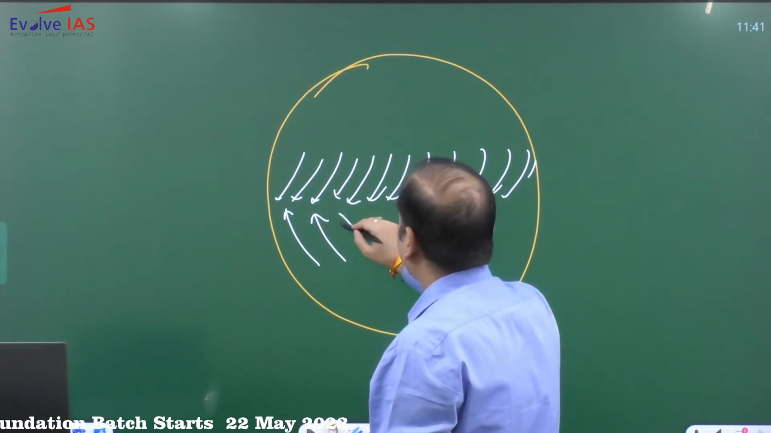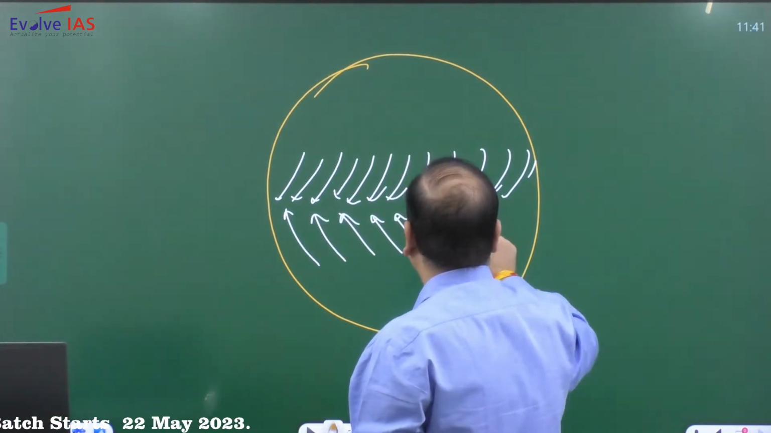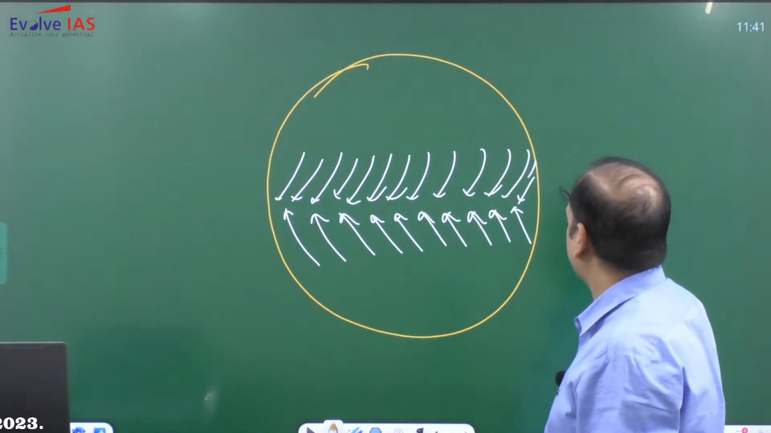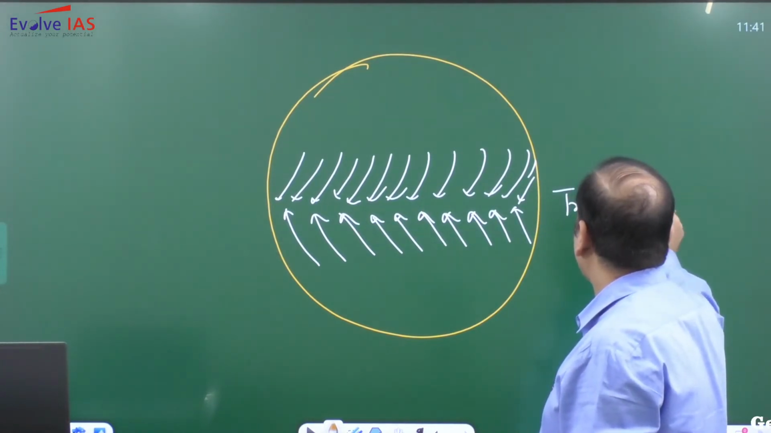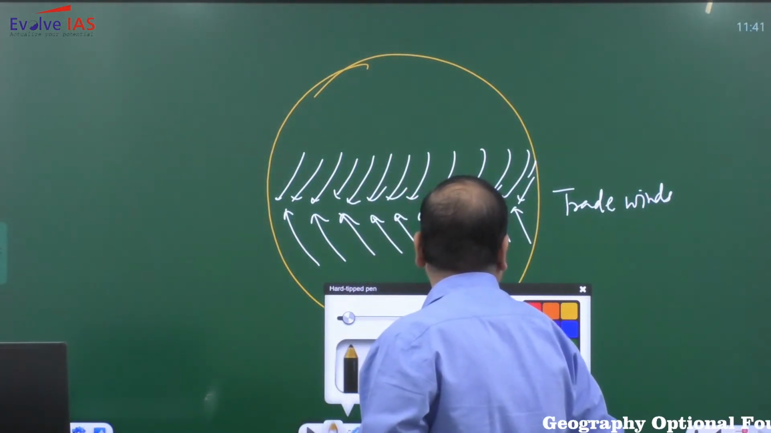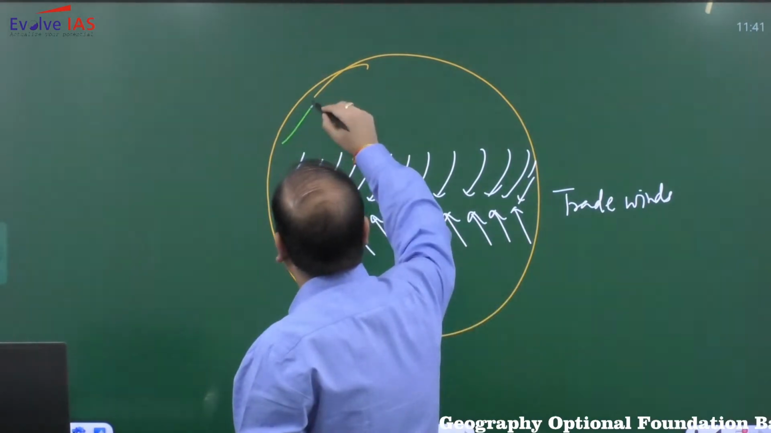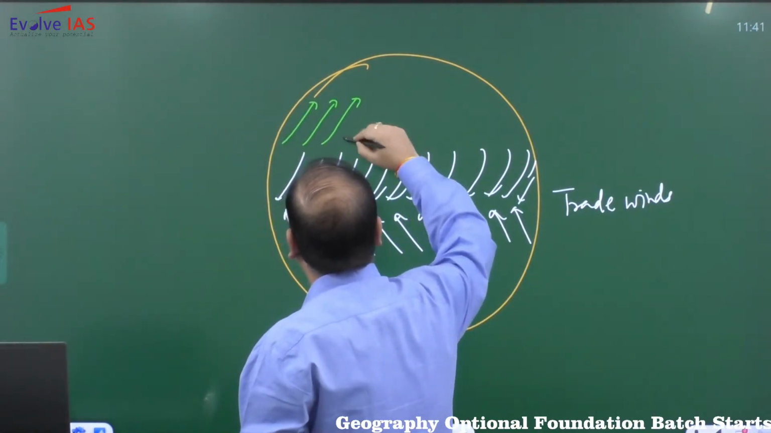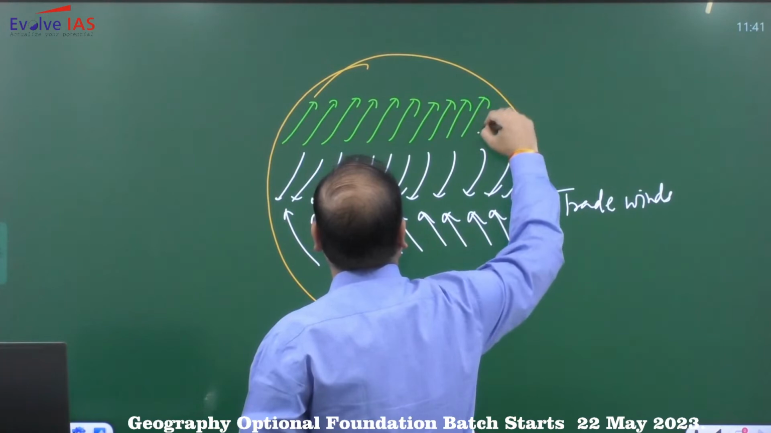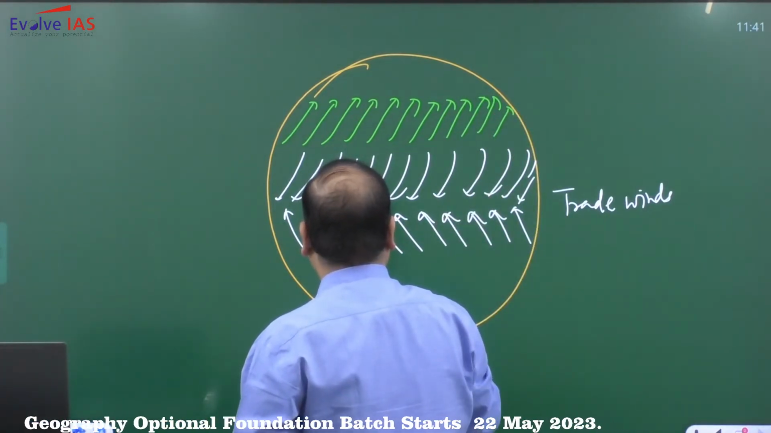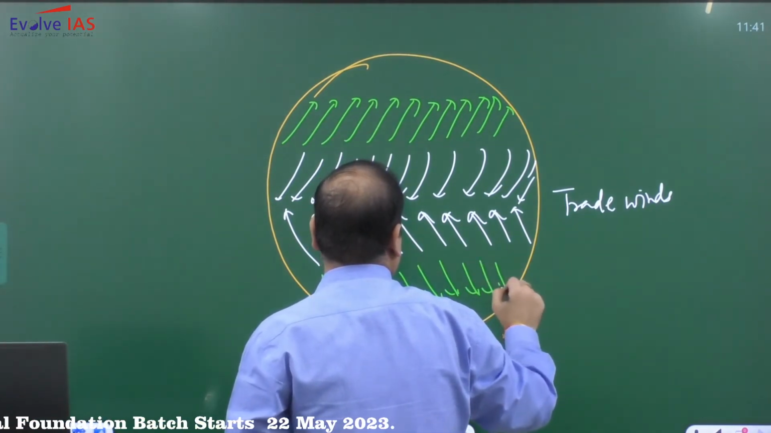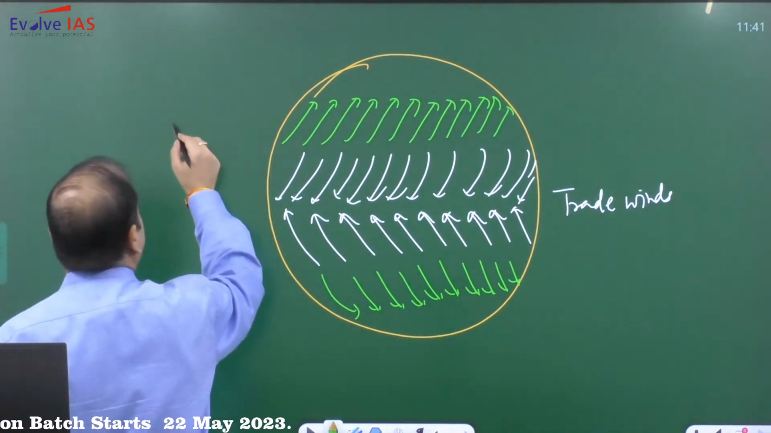Between subtropical high pressure and equatorial low pressure, we have a wind which we refer to as the trade wind. Then between subtropical high and subpolar low pressure, in both the northern hemisphere as well as the southern hemisphere, these winds are simply referred to as westerlies.